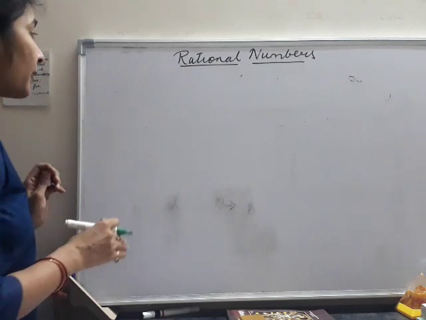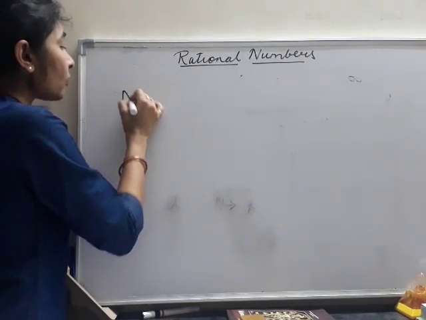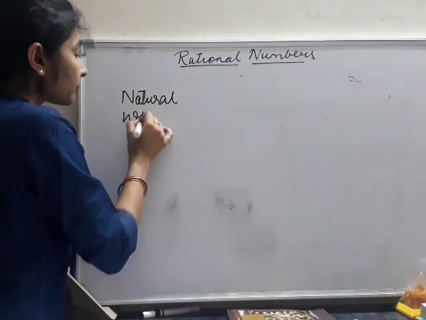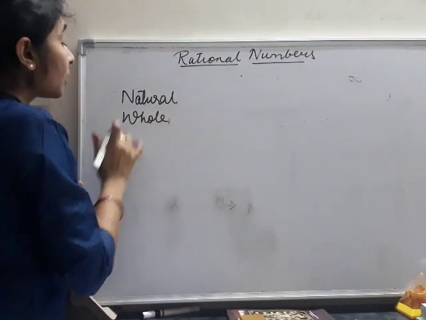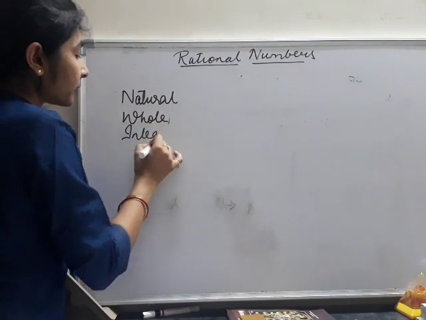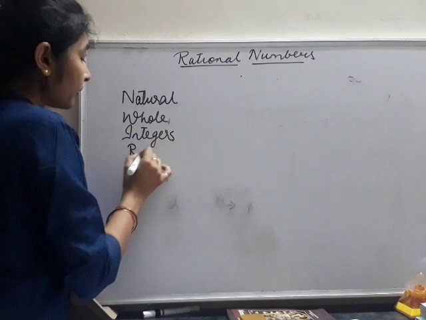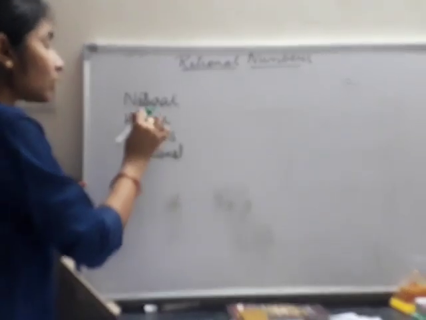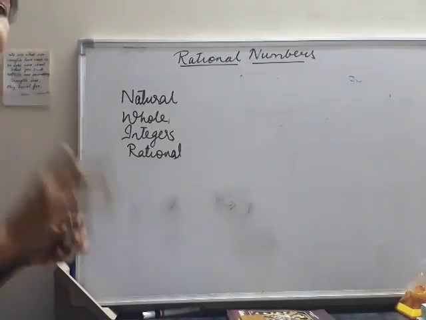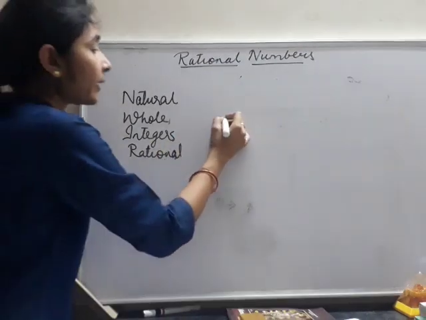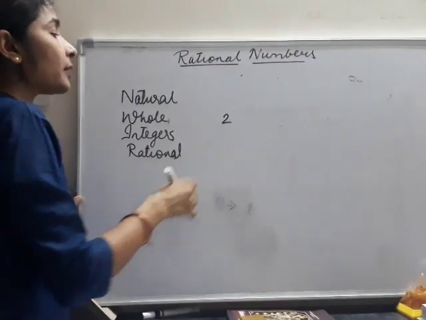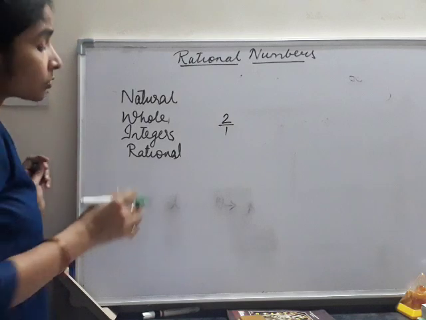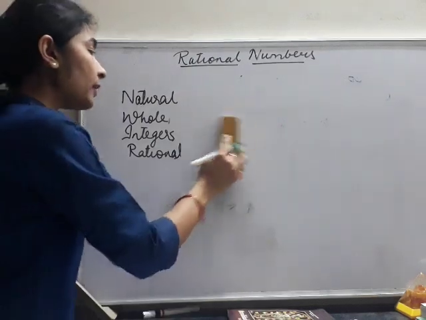For example, we are having 4 main categories of numbers that we studied just now: natural numbers, whole numbers, integers, and rational numbers. All integers, all natural numbers, all whole numbers come in the category of rational numbers. If I write a number 2 here, then that is also a rational number. It is having a denominator 1, so it is in the form of P upon Q. So it always comes in the category of rational number.